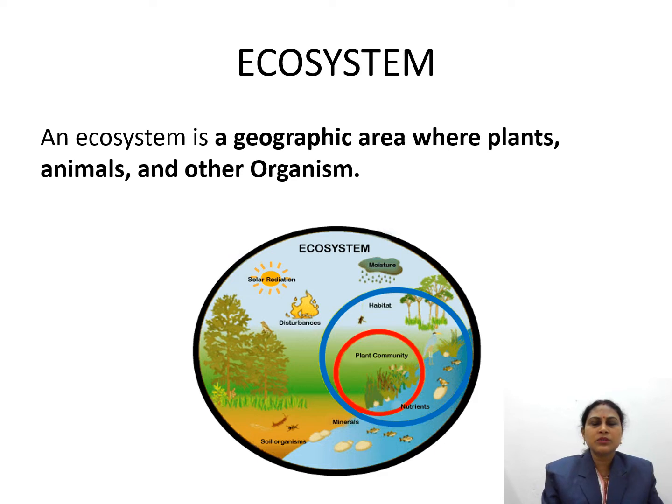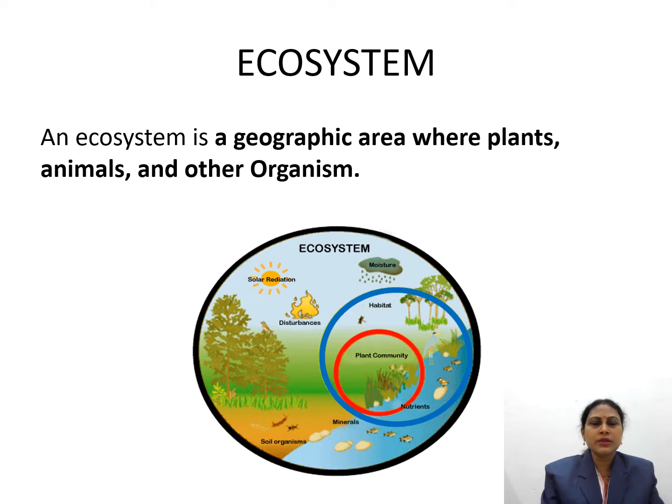Before we start the ecosystem, we need to know what we mean by biotic component and abiotic component, because biotic and abiotic components interact to form a stable self-supporting system, an ecosystem. Biotic component means living organisms, all of which are called biotic components or the biotic community.